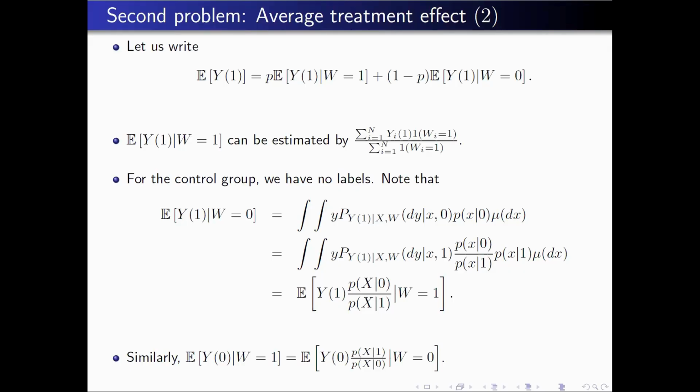You can make appear this ratio of densities, and at the end, under the non-treatment, you go back to the expectation under the treatment after weighting. So it is exactly the problem that we had before when we evaluated an expectation in transfer learning. And similarly, you have this symmetric property when you look at y0.